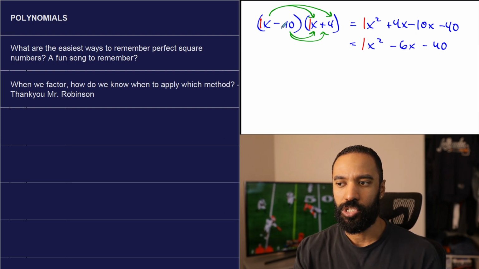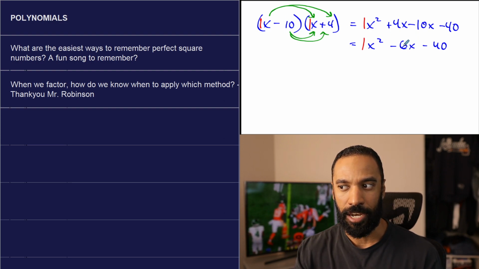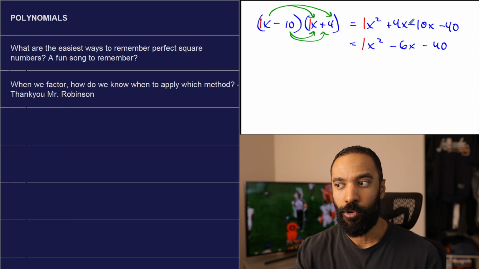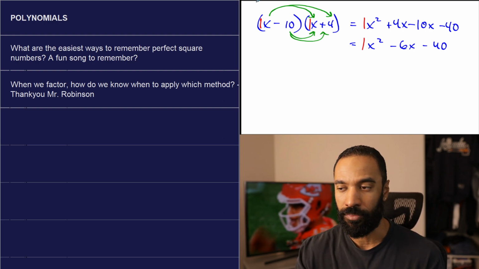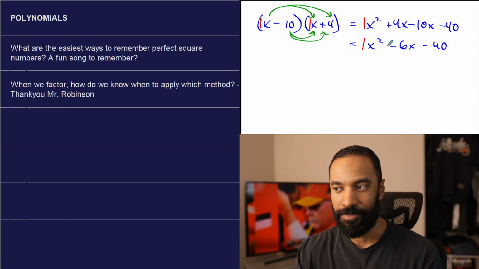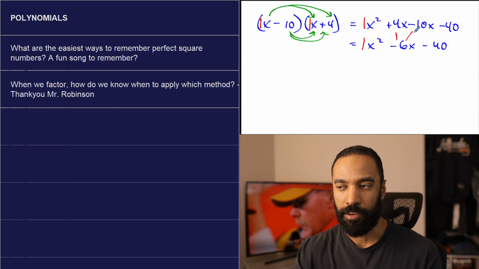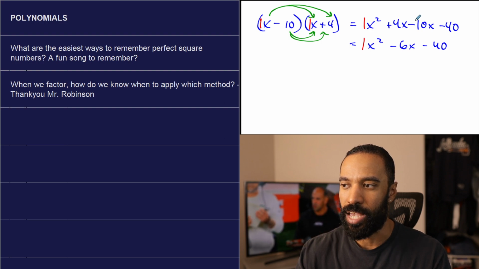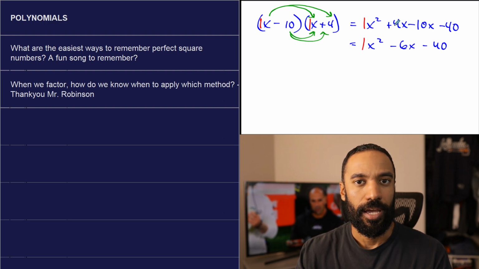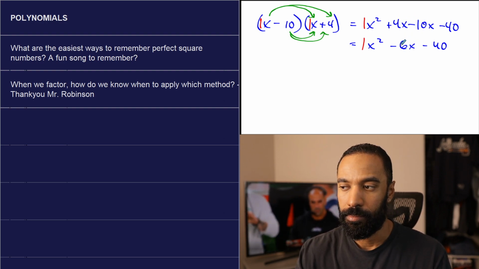You also need these two numbers in this particular case to add to become negative 6, as in 4 plus negative 10, whatever it is. They need to become negative 6 as a whole because of how these two combine using that FOIL method. Notice that the outside and the inside add together to become that middle term.